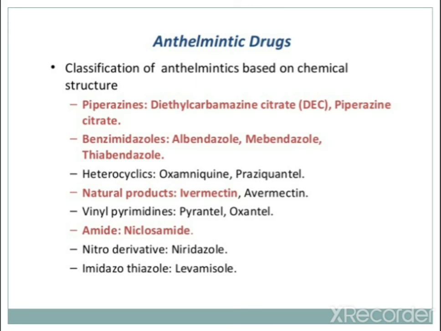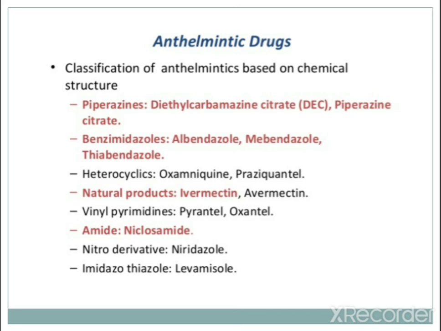The next major and important category, as per your examination, is benzimidazole derivatives. Examples are albendazole, mebendazole and thiabendazole, the benzimidazole anthelmintic drugs. The third is heterocyclic compounds, with the examples oxamniquine and praziquantel.